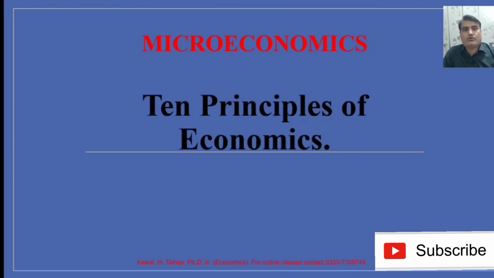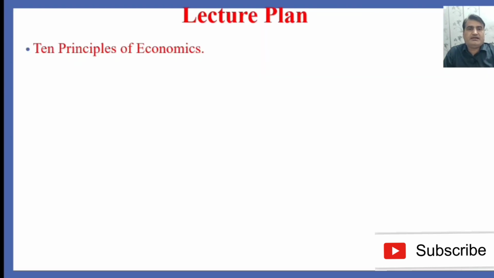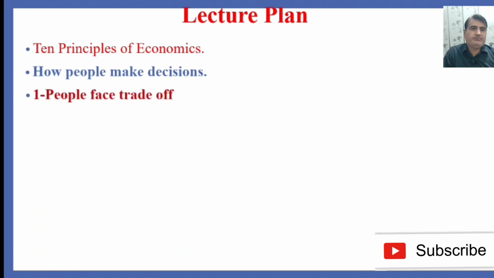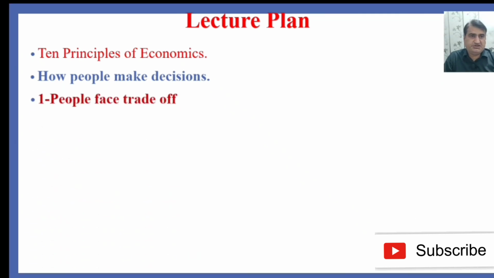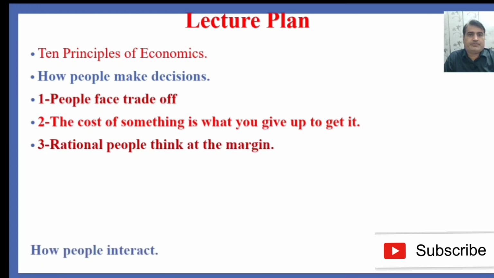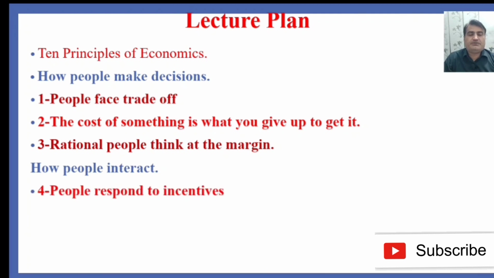Today our topic is 10 Principles of Economics. In this lecture, our lecture plan is to discuss how people make decisions. People face trade-offs while making decisions. The cost of something is what you give up to get it. Rational people think at the margin. And how people interact: people respond to incentives.